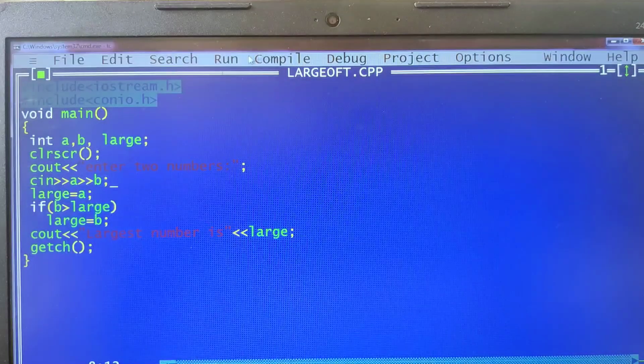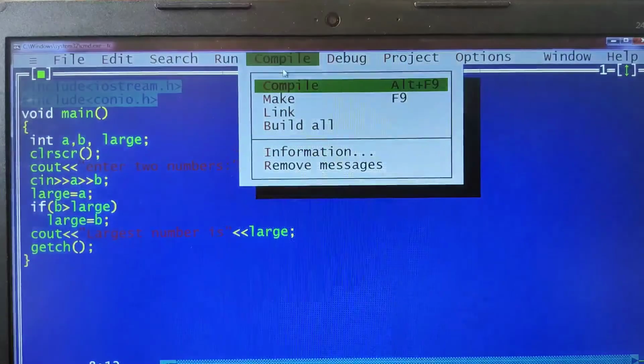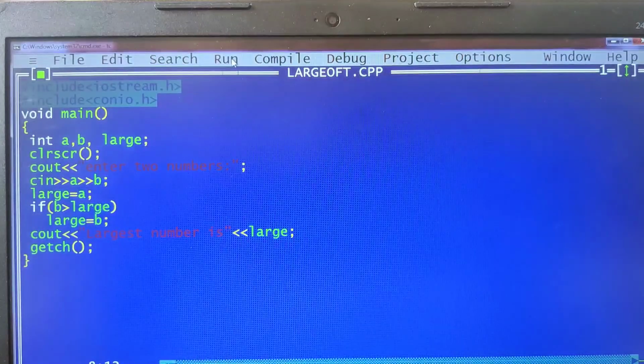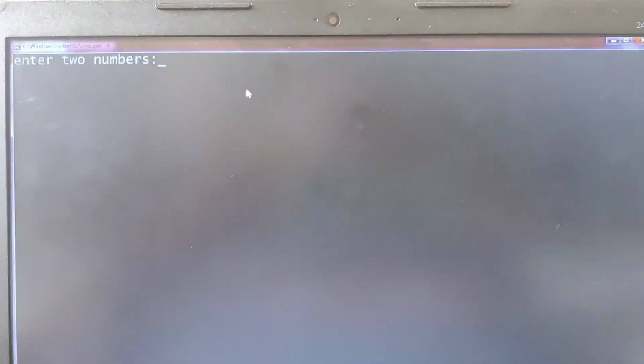and then save your program, and then run. Now compile again, you will get 0 errors, understood, and then you can run the program. See here, I am getting "enter the two numbers" because this is the first cout statement. I may enter 345, then a space, and I'll give 67. So these are the two numbers I'm trying to enter.